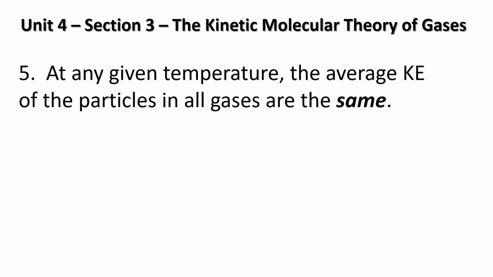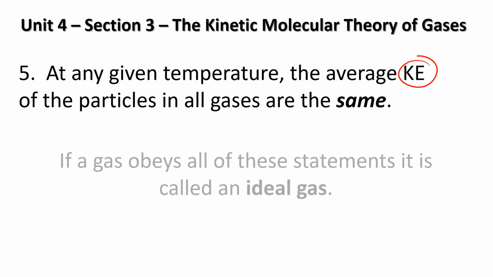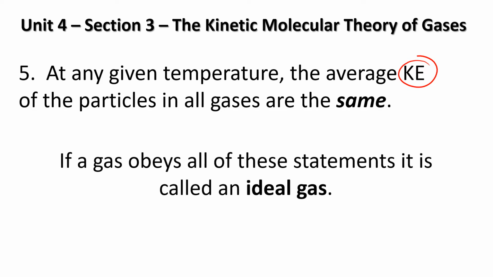And in our fifth one here, at any given temperature, the average KE, kinetic energy, of particles in the gases are the same. So they all have the same energy. How is that possible? Well, we'll investigate that in a little bit. We do have to know that if a gas obeys all of these statements, it's called an ideal gas. And most of the time, 99.9999% of the time, gases obey all 5 of these postulates, so they're known as ideal gases. But there are a couple of scenarios where a gas deviates from these 5.